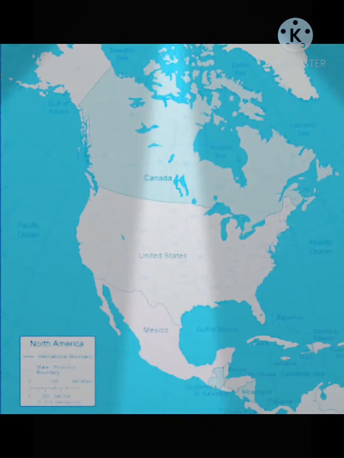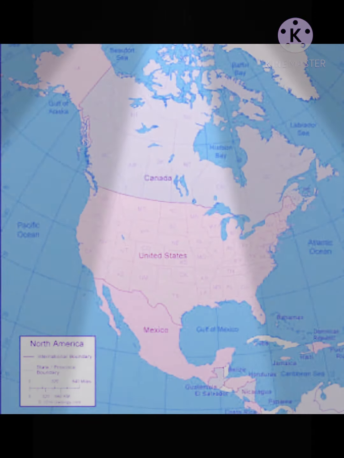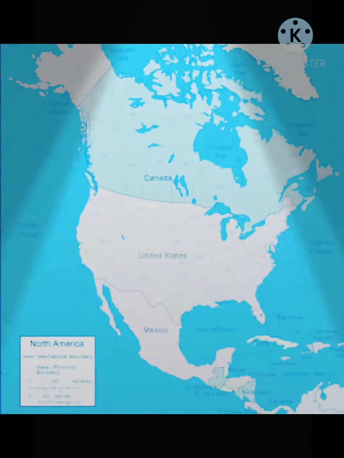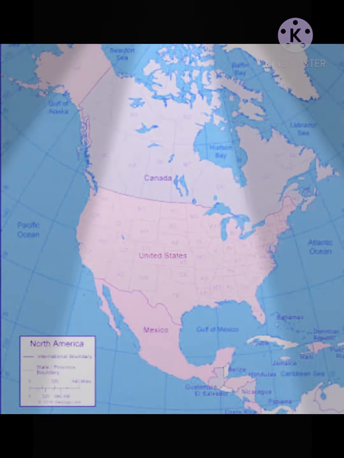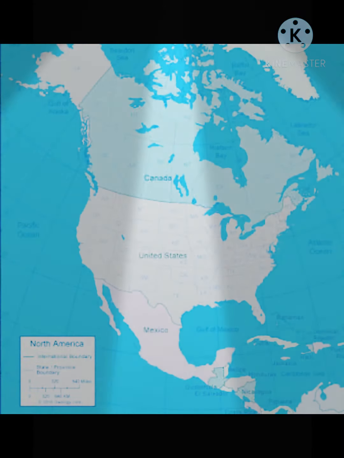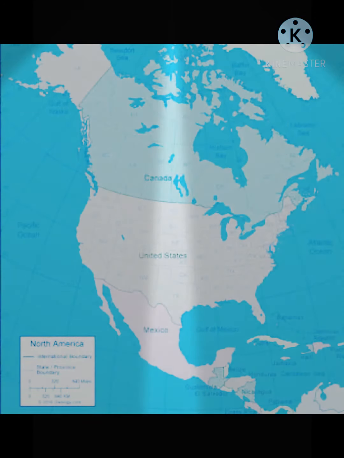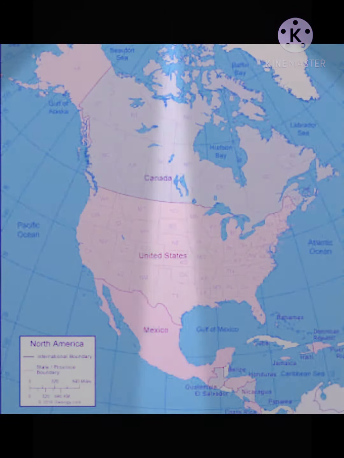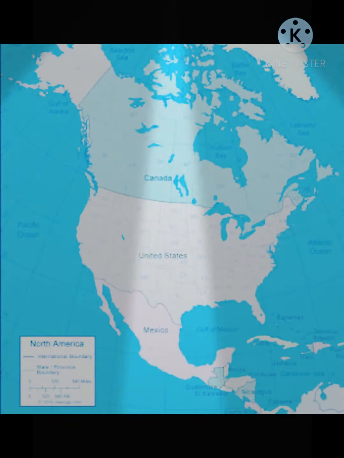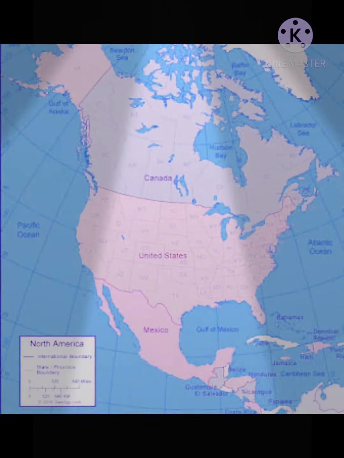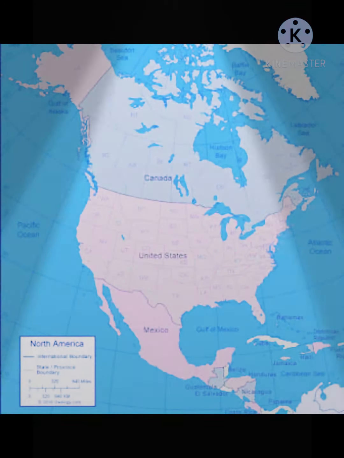Now North America. North America is the third largest continent of the world. It is linked to South America by a very narrow stretch of land called the Isthmus of Panama. The continent lies completely in the northern and western hemispheres. Three oceans surround this continent. Can you name them? Give your answer in the comments.